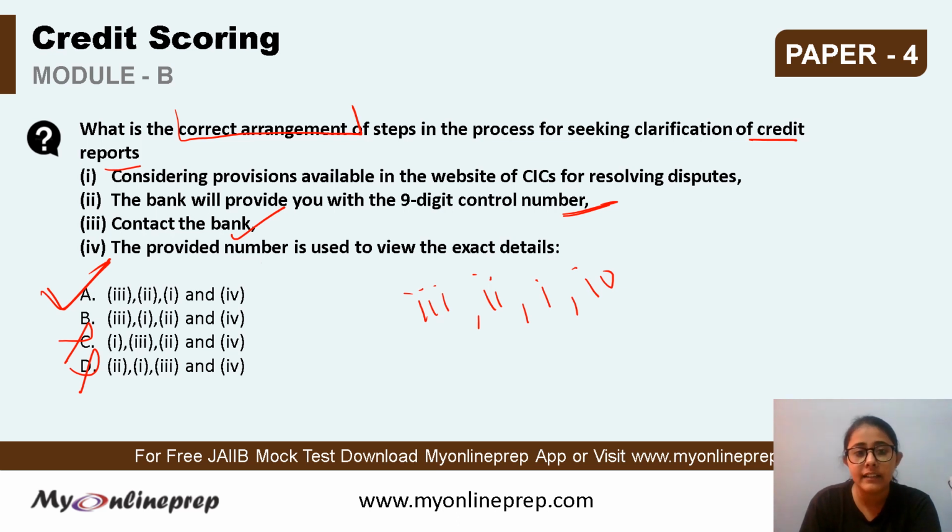3214. First you will contact the bank. Second, the bank will provide us with the 9-digit control number, that is the unique number. It can be used on the CIC's website for resolving dispute, and then this number is used to view the exact details. This is the correct chronological order for seeking the clarification of credit reports. So option A is the correct answer. Alright, so these were the questions for credit scoring.